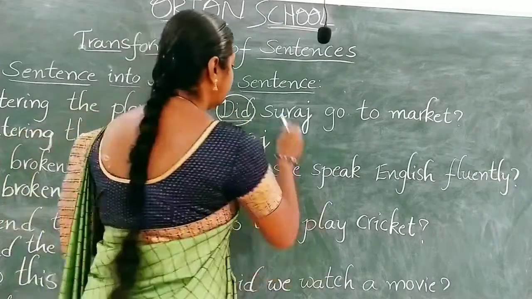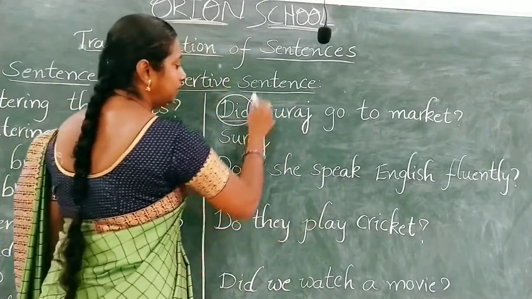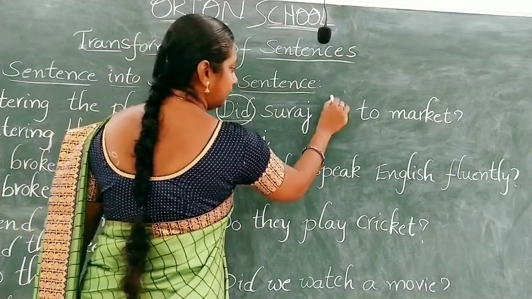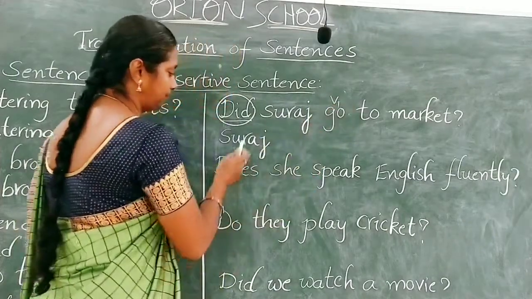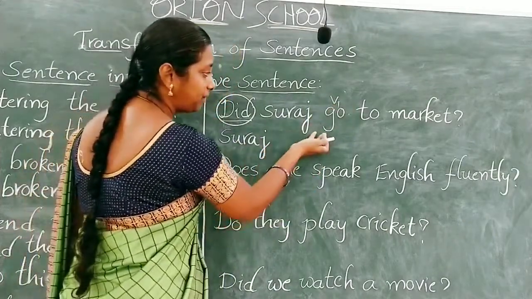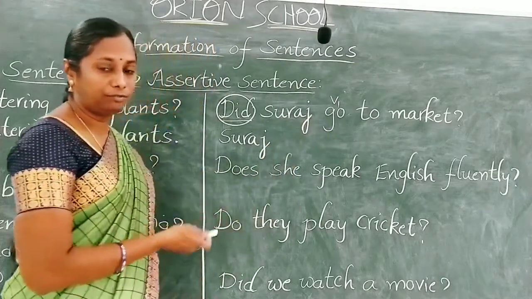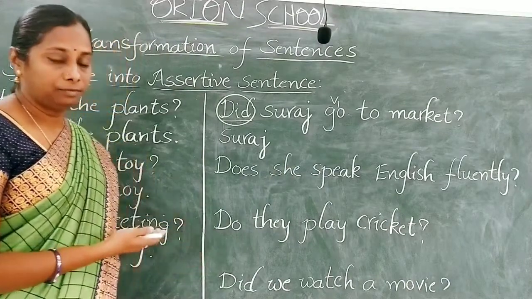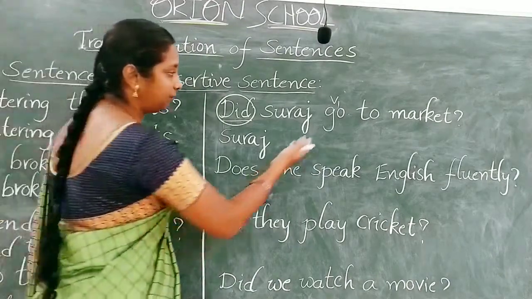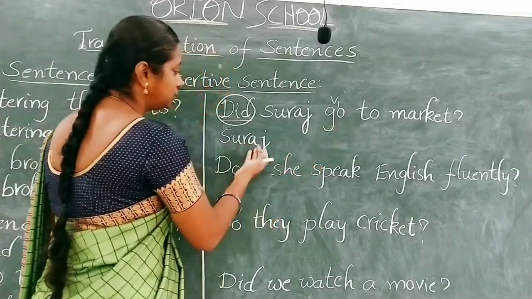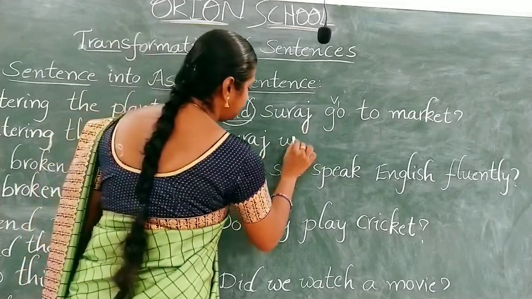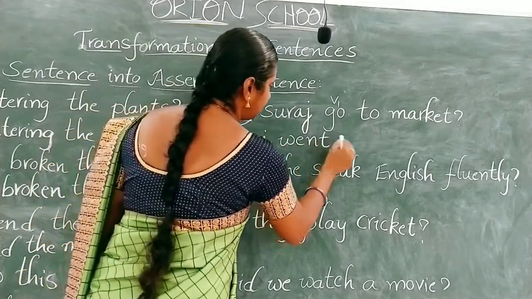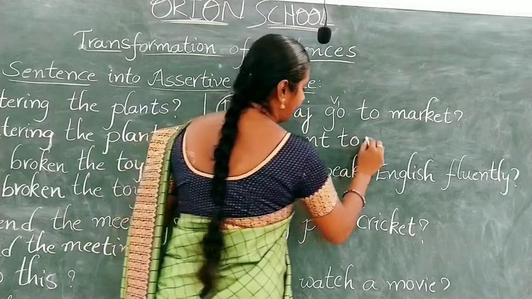So Suraj. Then how do we write the verb? So we have to change the V1 form into V2 form. Suraj, what is the V2 form of go? Go, went, gone, going. These four are the four forms of the verb go. See, Suraj went. What is the V2 form? Went. Suraj went to market.